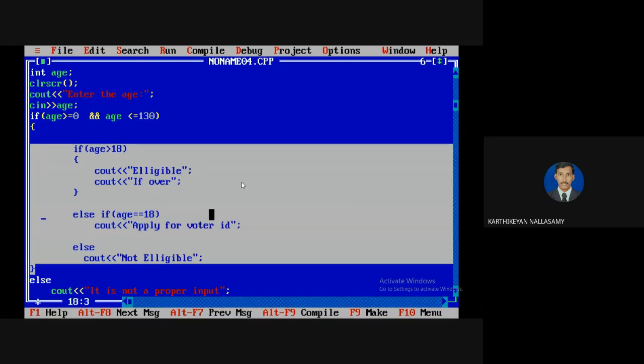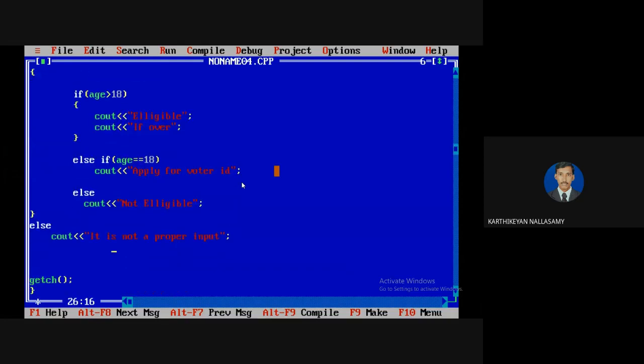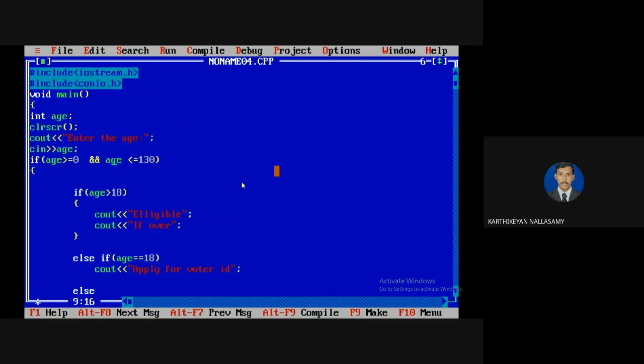So that we have to define it, and that is called nested if. It doesn't mean that you have to define the branching statement inside of if only. Not necessary. Even if you want, you can define it inside of else also. That is your choice. Clear? And another thing, see here, instead of that condition I'm going to represent 1.